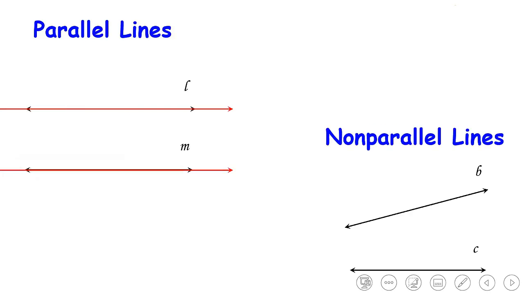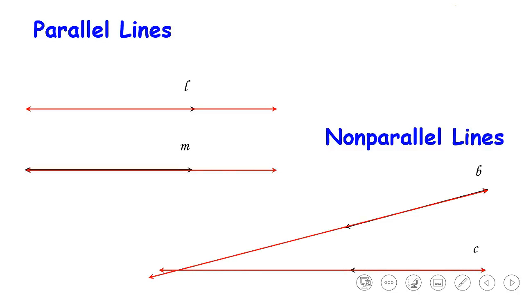So here, for example, those two parallel lines L and M, if I extend them in both directions, still they will never intersect and they will never meet. So that's why I say that both of them are parallel lines. And what about B and C? If I extend B and C, I will find that both of them are going to meet at one point. And that's why we call them non-parallel lines. So again, to say that two lines are parallel, I must know that they will never intersect. They will never meet.